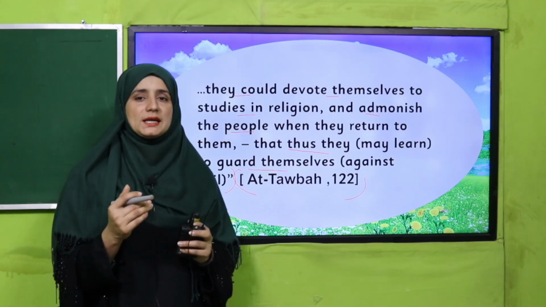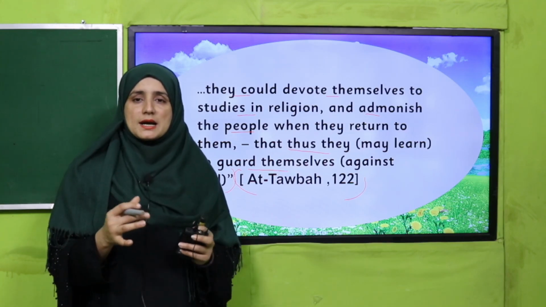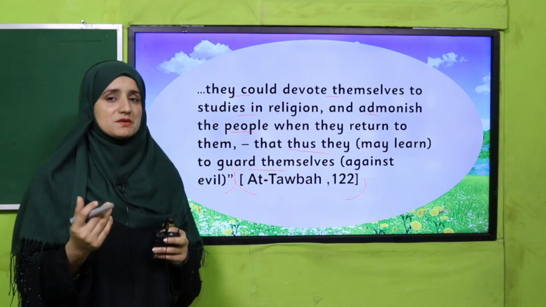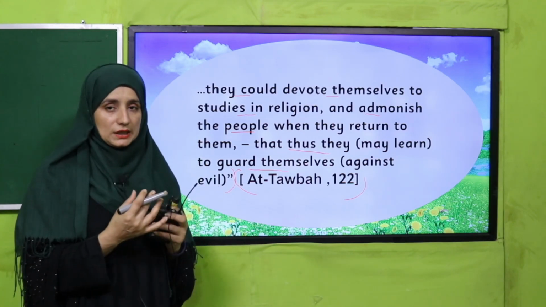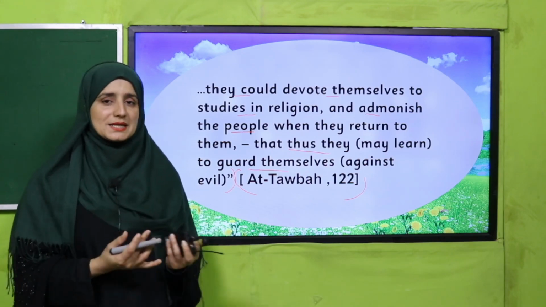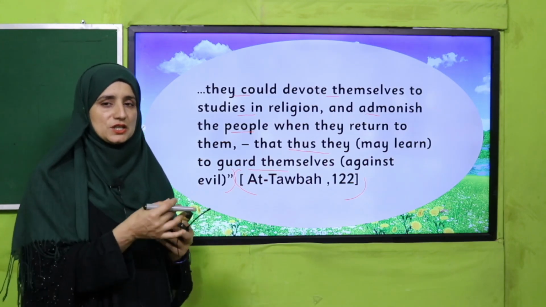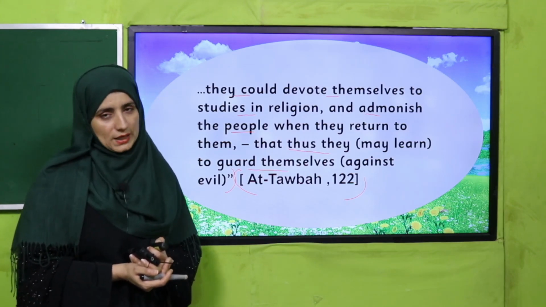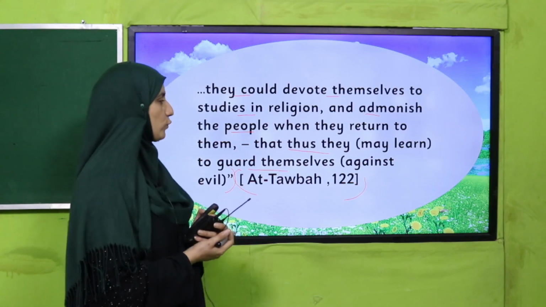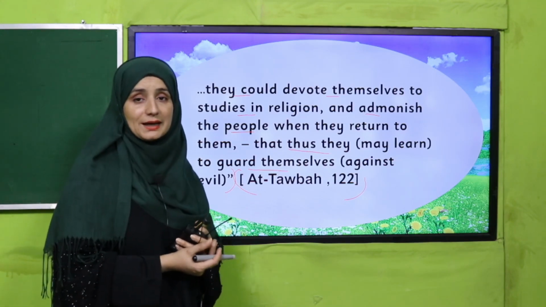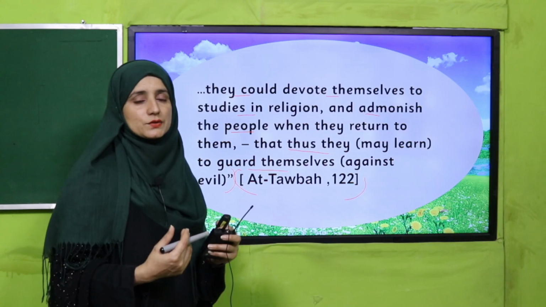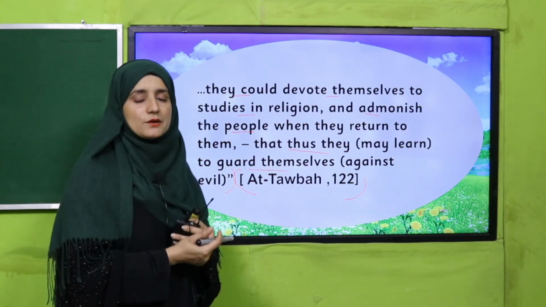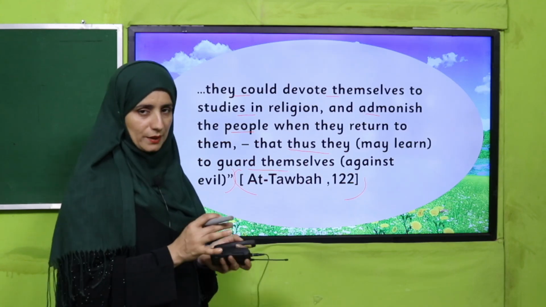So how can we get a grip on our religion, and how can we save ourselves from evil things like doing wrong things? How can we save ourselves? There are different strategies given in Al-Quran. We can get guidance from Al-Quran, the book of Allah. So this is a beautiful message for us, that we can guide ourselves against evil and save ourselves from doing wrong things. Have you got it, my dear students?